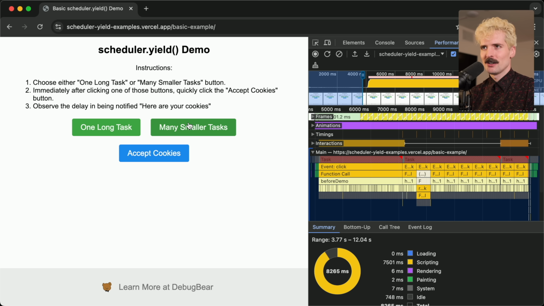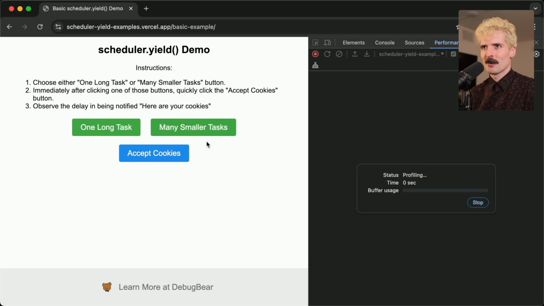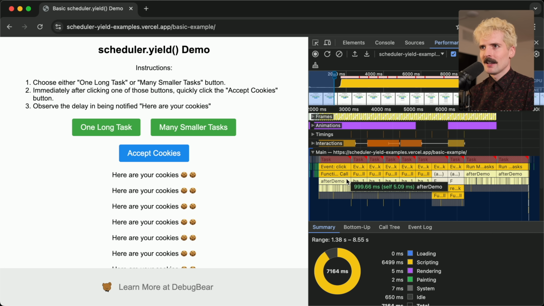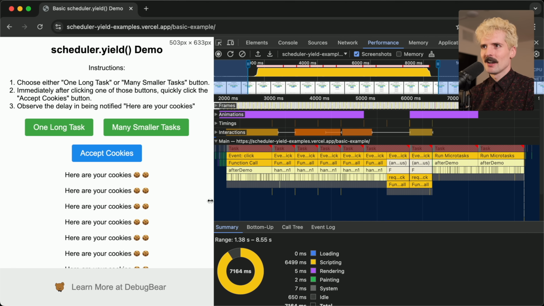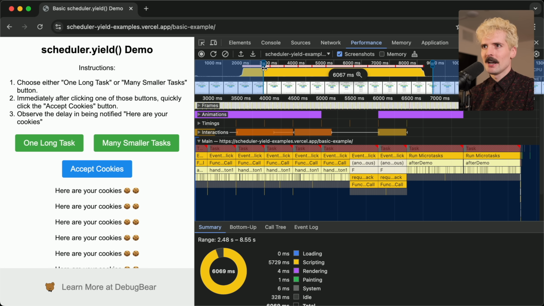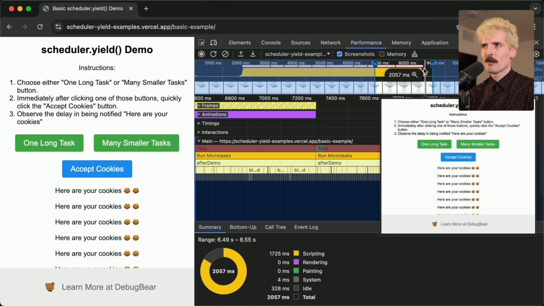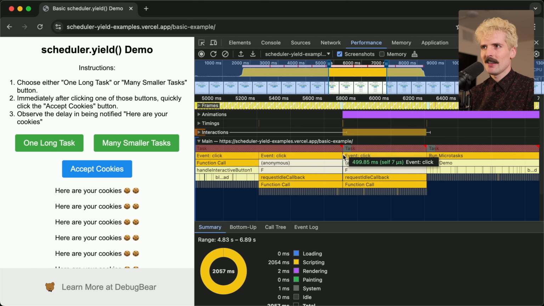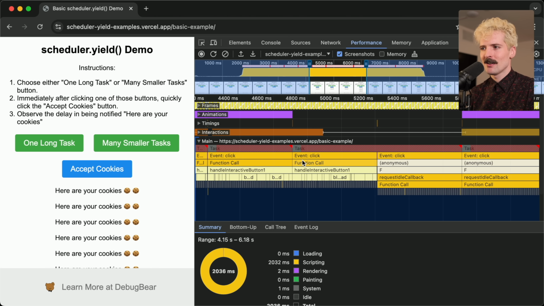And if I switch to do many smaller tasks this time, we're going to record a new profile. Many smaller tasks, accept, clicking it a whole bunch. Stop now that we'll see that. And here we can see a very different call. These tasks are much smaller. And if we zoom in on any one of them, we can probably see the commits happening in here. Yeah, the event click, it's right in between the two, but you can actually see it. And the fact that that can happen and be processed despite these tasks, that's a huge change.